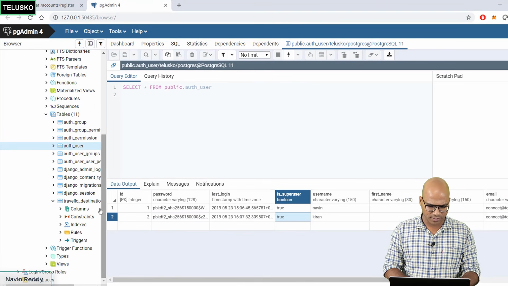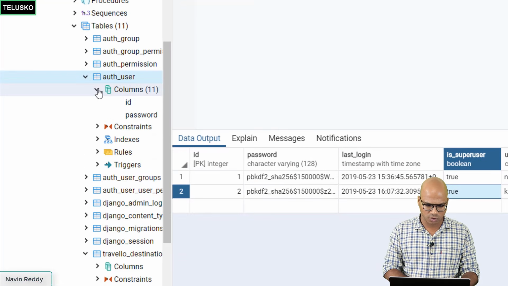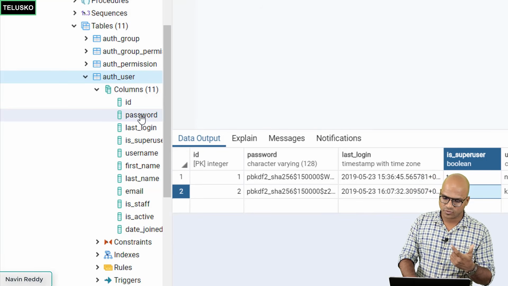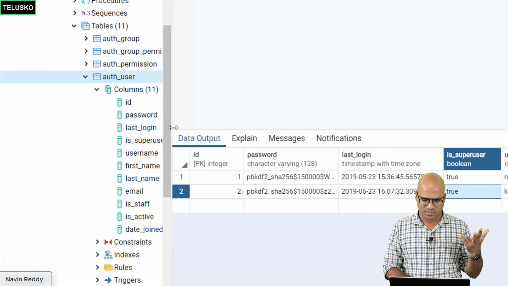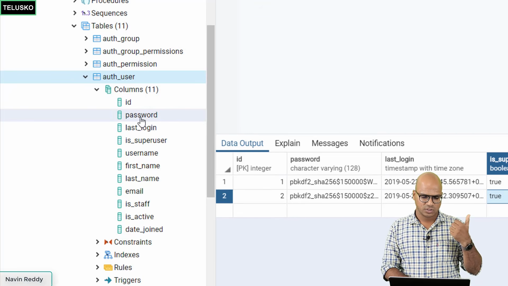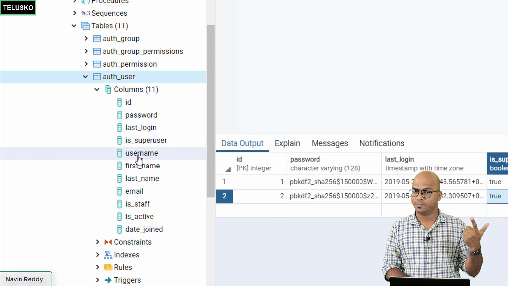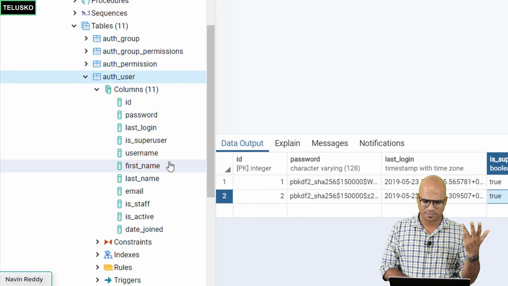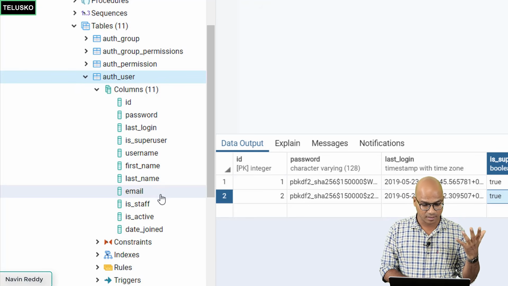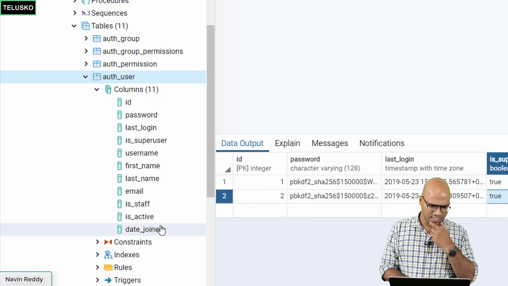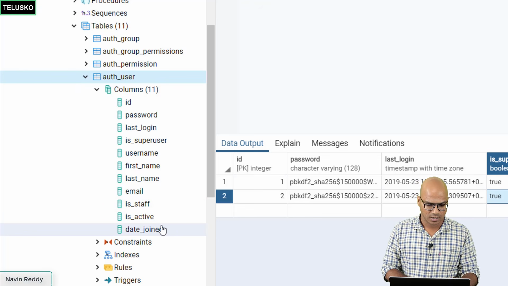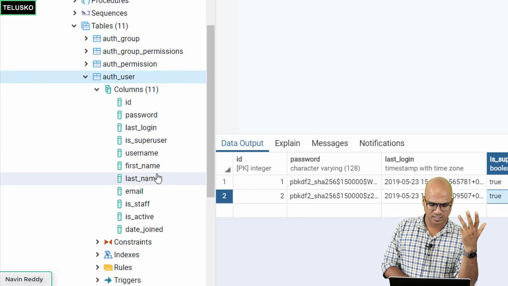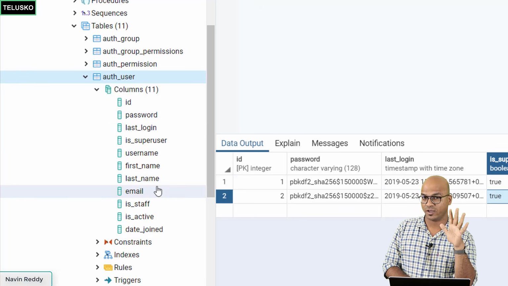So we have this table already, and in this table, if I show you columns, we have ID. We don't have to worry about ID, that is auto-generated. We have to worry about password. Last login is also something which it will take care of. So we need password, we need username, right? We also need first name, last name. In fact, those are optional, but let's use that. We have email, we'll ask that from the user. Date joined, it will pick up the system date. So the fields are password, username, first name, last name, and email. So basically we need 5 fields.